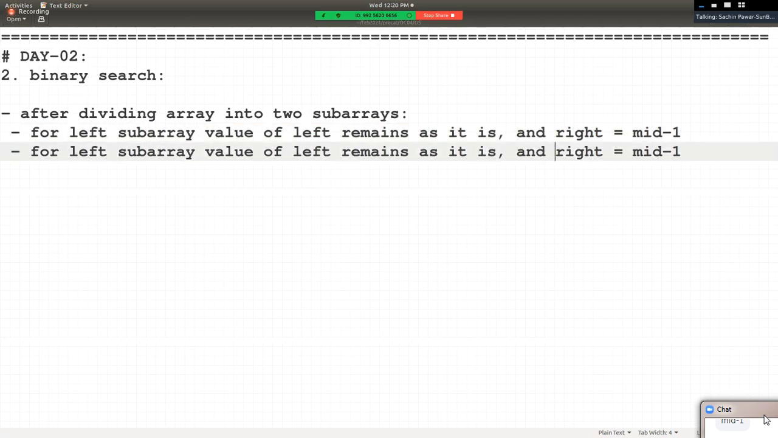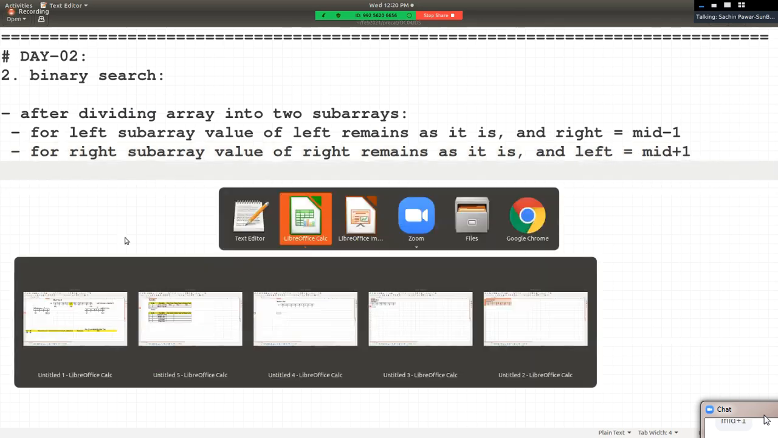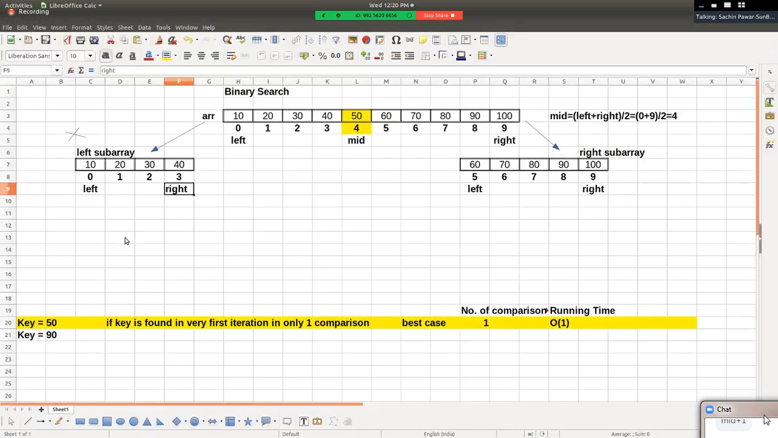For the right sub array, what will this be? For the right sub array, value of right remains as it is and value of left will be what? Mid plus one. Hello friends, have you understood this? Have you understood this? Right?